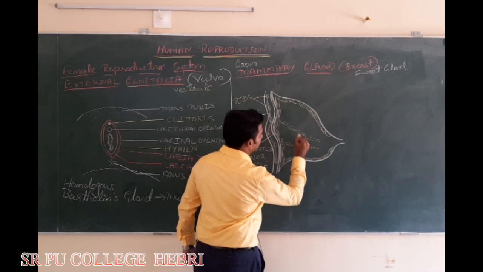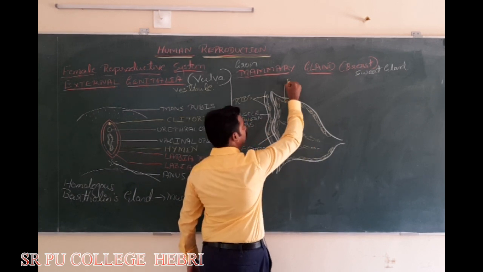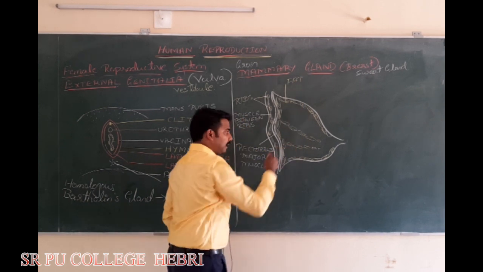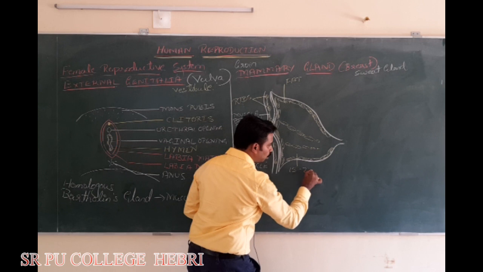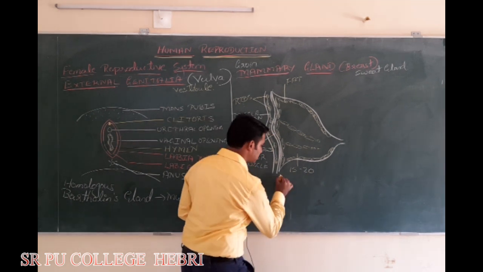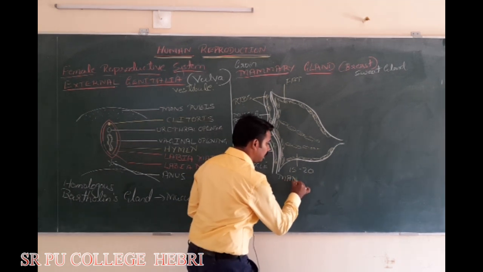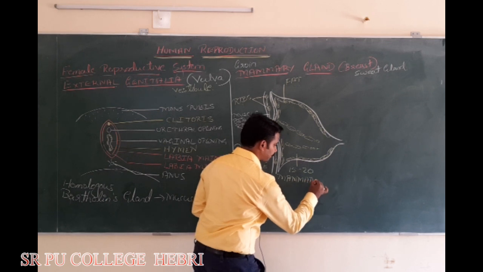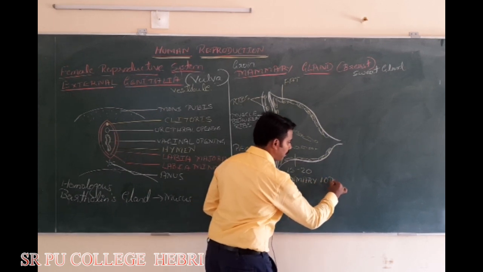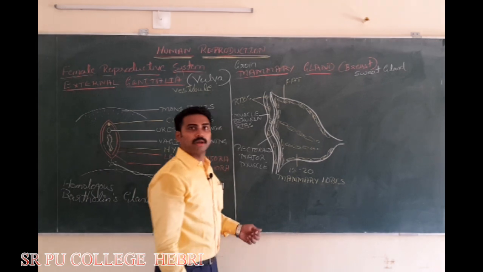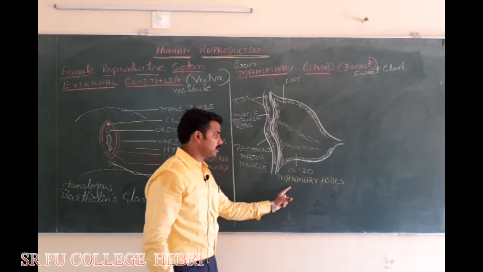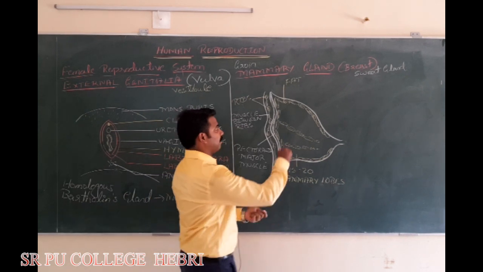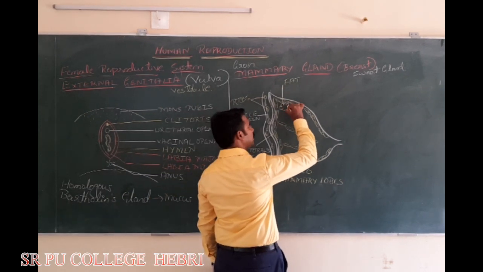How many? 15 to 20 compartments called mammary lobes. Now, inside each compartment, each mammary lobe, we will find a cluster of cells.